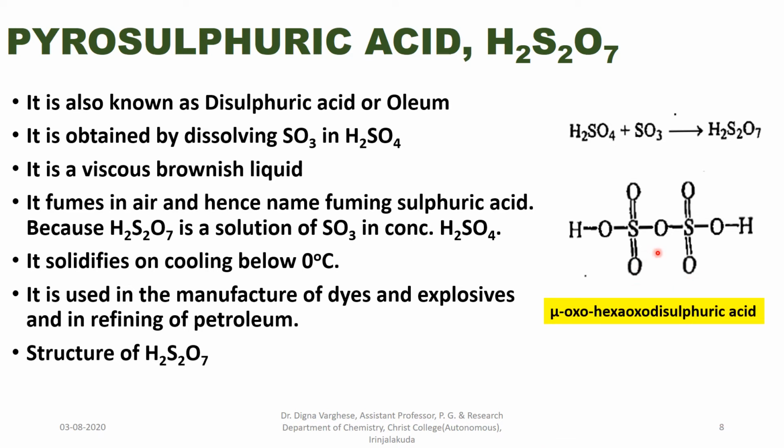mu-oxo-hexaoxo disulfuric acid, because here one oxygen atom acts as a bridge between the two sulfur atoms, so it is represented as mu-oxo. There are a total of 6 other oxygen atoms, that is hexaoxo, and there are 2 sulfuric acid units here and therefore disulfuric acid. Mu-oxo hexaoxo disulfuric acid.